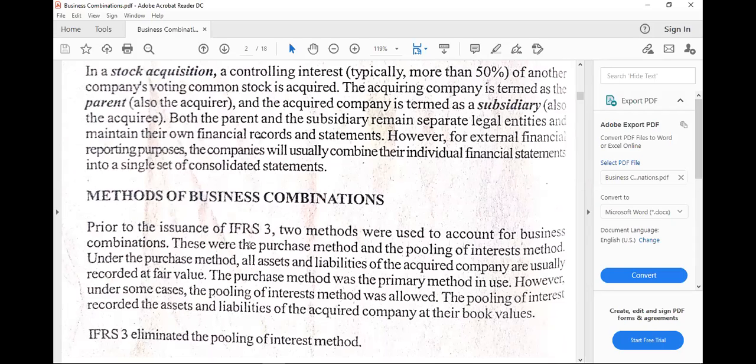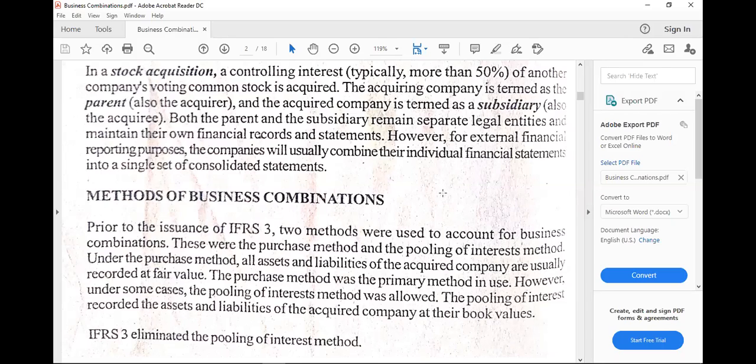So basically, this is the concept when we purchase or acquire assets, which is one thing that we have known as early as our first accounting. However, another method, which is the pooling of interest method, is not allowed, wherein the assets and liabilities are simply recorded at their book value. So that's eliminated.